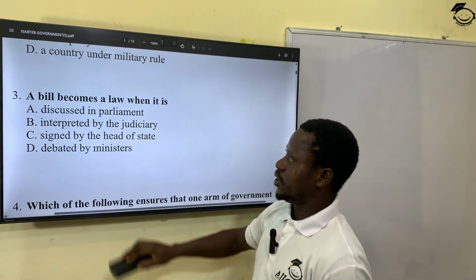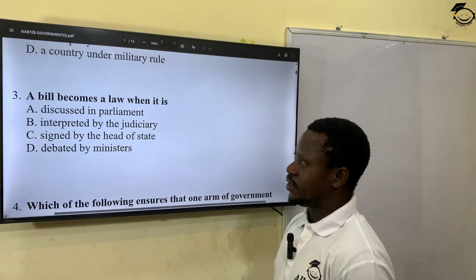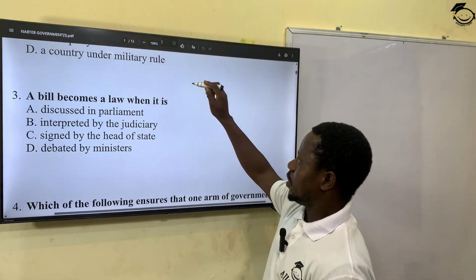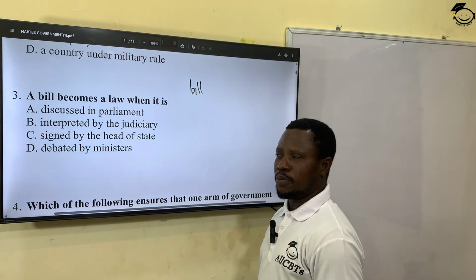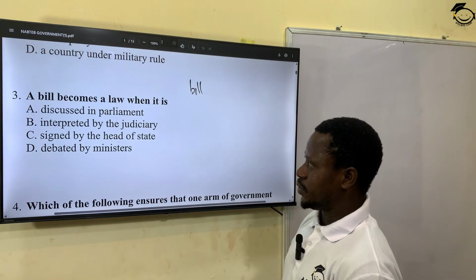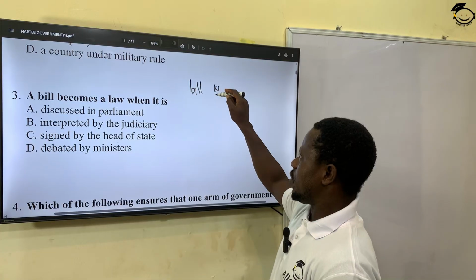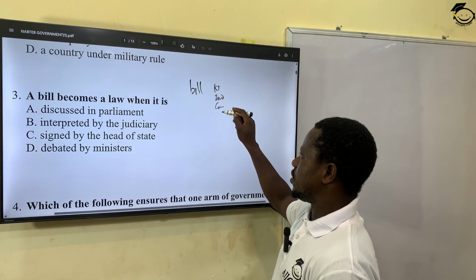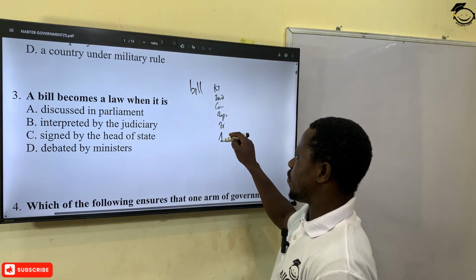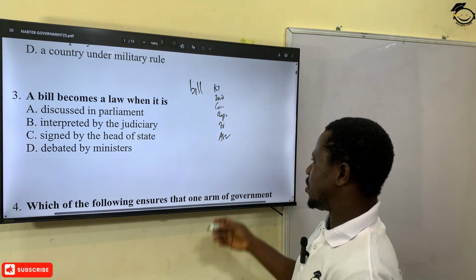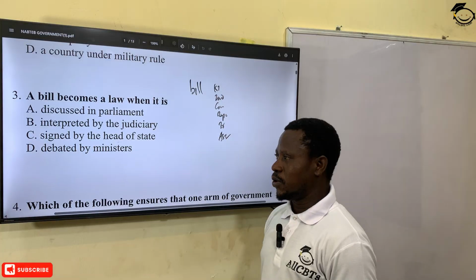The next question. A bill becomes a law when it is. Now, every bill passes through certain stages to become law. Stages or processes. We have the first reading, we have the second reading, we have the committee stage, we have the report stage, we have the third reading or third stage, and of course we have the assent when it is given to the president to sign the law.